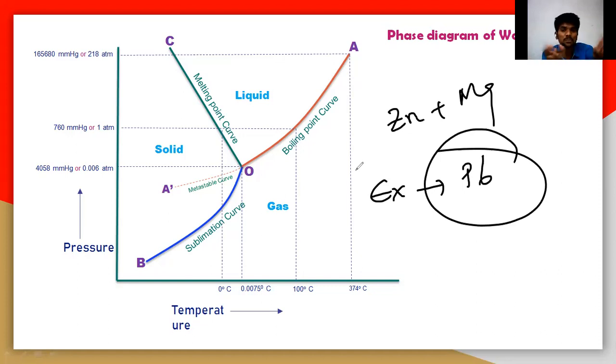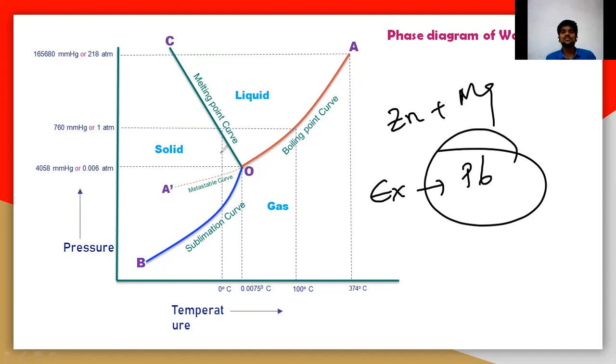That is a very, very important thing. The phase diagram will explain all the processes: at which pressure, temperature, composition and volume.